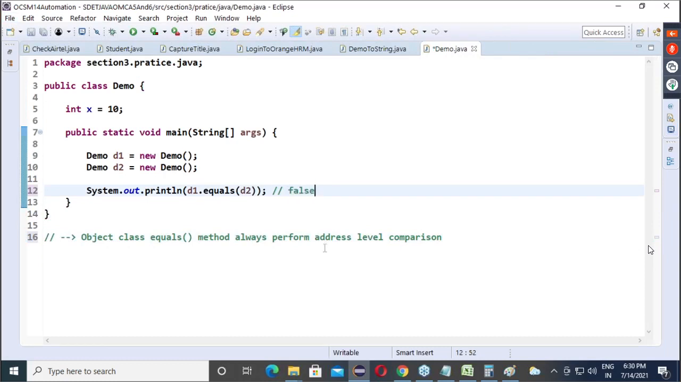What is the growth? Upcasting is compulsory, but overriding is being done. It's not 100%, but 70-80% it is runtime polymorphism only.